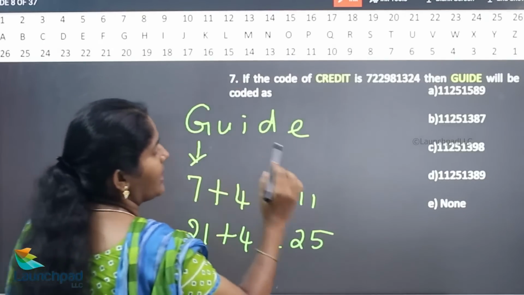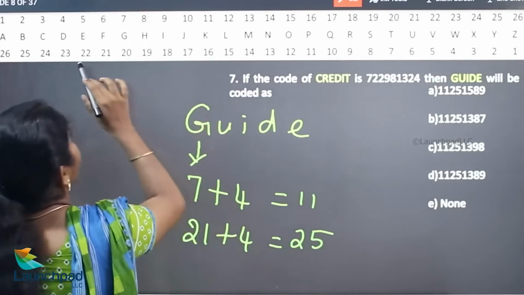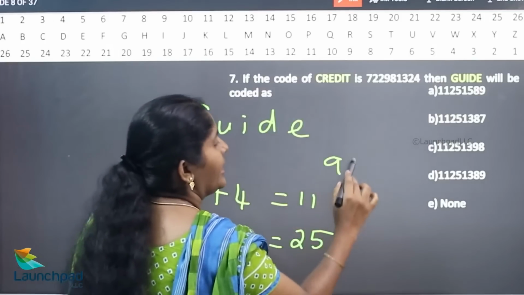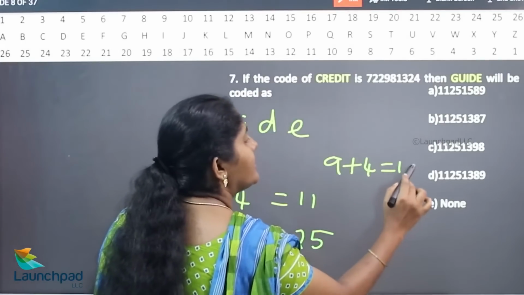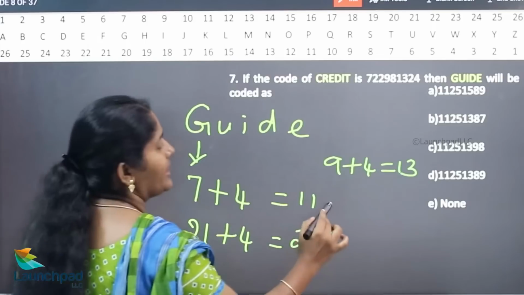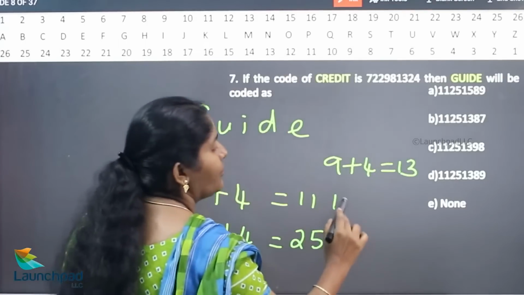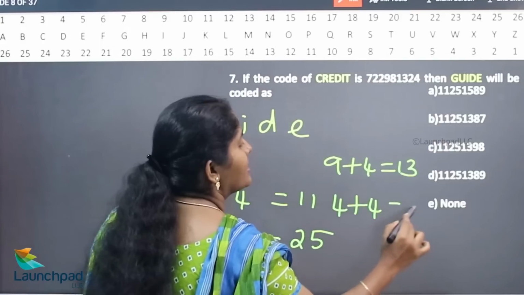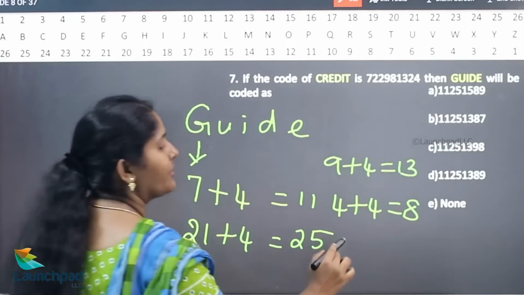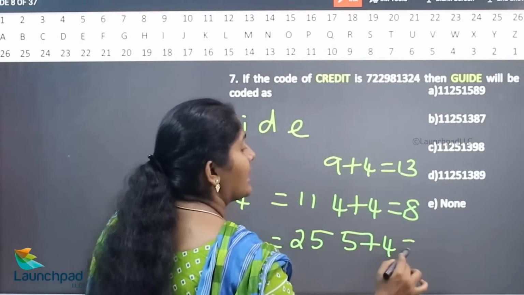What is the value of I here? 9. 9 plus 4 is 13. What is the value of D? 4 plus 4 is 8. And what is the value of E? 5. 5 plus 4 is 9.